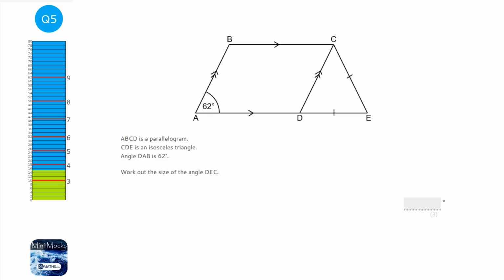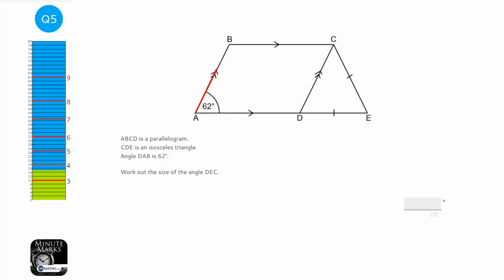Okay, so here we've got a lot of parallel lines, we've got an isosceles triangle going on, and sometimes with these questions there's a lot going on and you just need to strip it back and think, right, what part of this question do I need? Now my answer to this question is definitely not going to be the only one. There are multiple ways of doing this question. I'm going to show you what I think is the easiest, but you might disagree, which is absolutely fine.